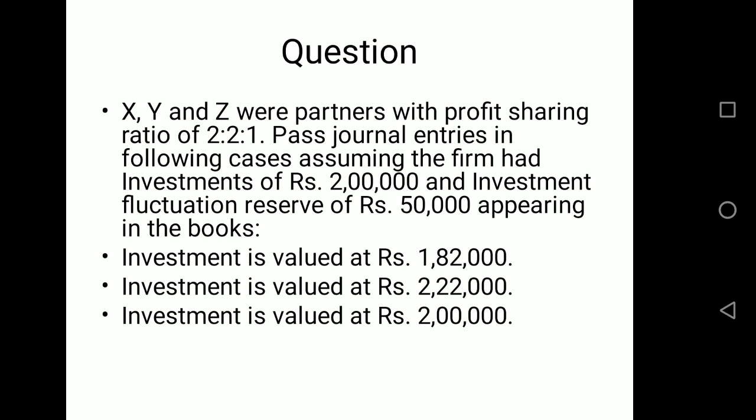So basically the purpose of investment fluctuation reserve is to settle the loss of investment. If there is a decrease in the value of investment, then we utilize investment fluctuation reserve to settle that amount of loss. And then the rest of the reserve is treated as free reserve, and that should be distributed among partners in their profit sharing ratio. So taking further, let's move to the first example.